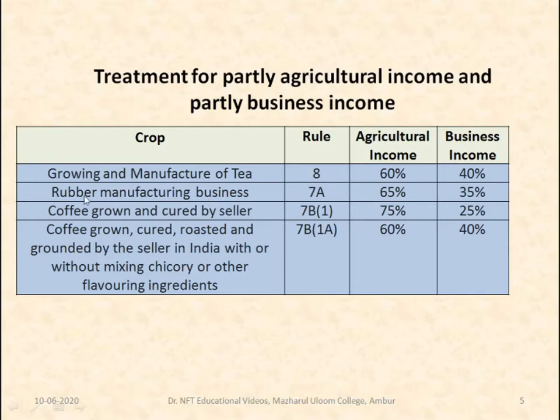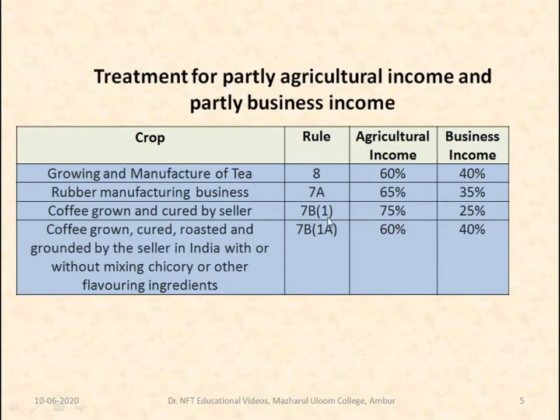Under rule 8, for growing tea and manufacturing of tea, agricultural income is considered to be 60% and business income is considered to be 40%. And under rule 7A, for rubber manufacturing business, 65% is agricultural income and 35% is business income.